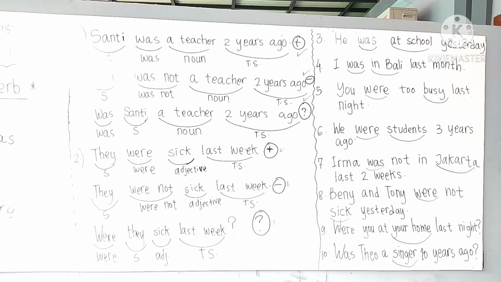So guys, I think it's the end of this video. So happy learning, and I hope now you can understand how to make sentences in simple past tense, right? Without any verb, so you just need to use was and also were.